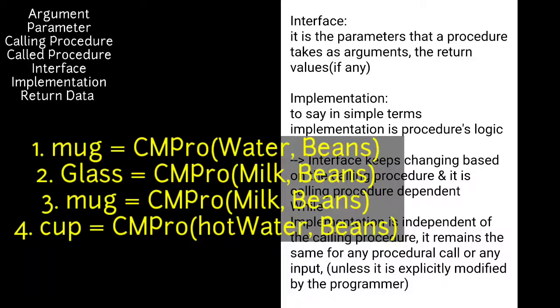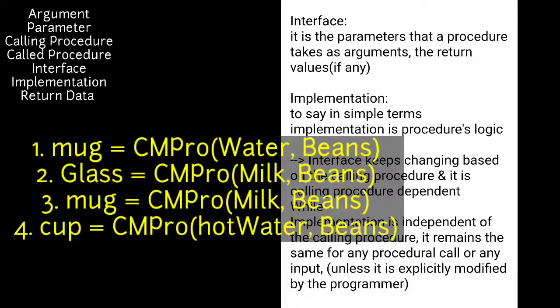So the calling procedure is sending hot water and beans as parameters to the called procedure. The called procedure is taking these parameters as arguments and returning coffee, and that coffee is being stored in a cup by the calling procedure. So I guess by now you are clear with the terms related to procedure calling and parameters.